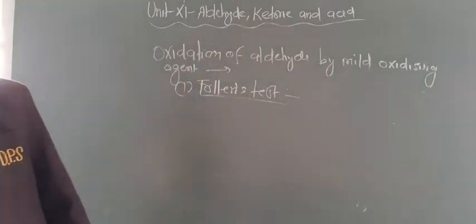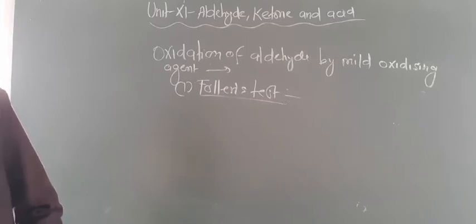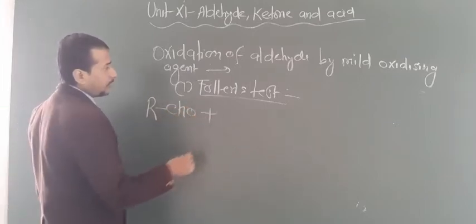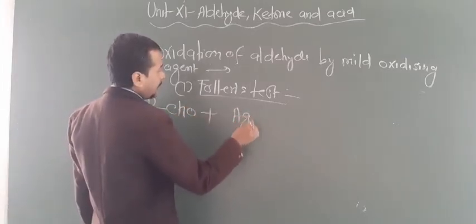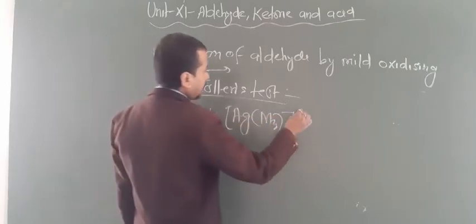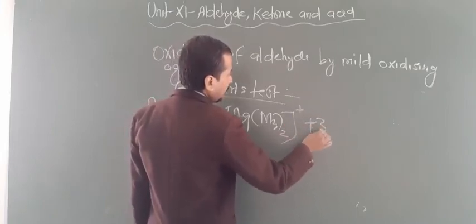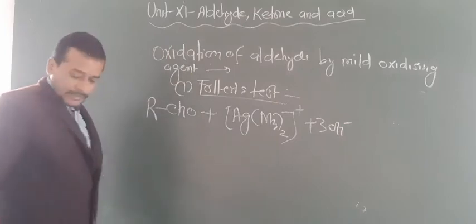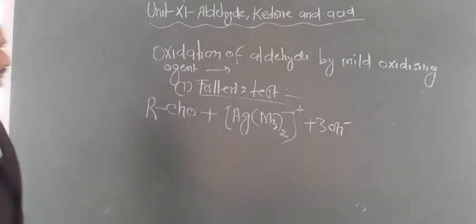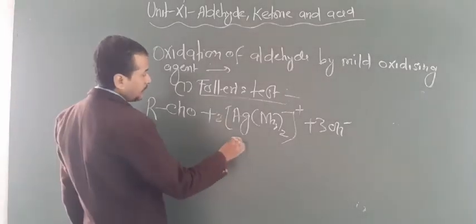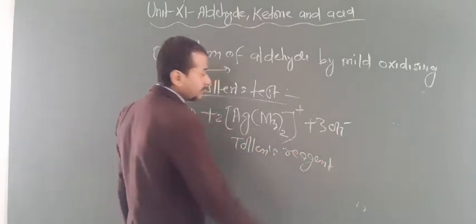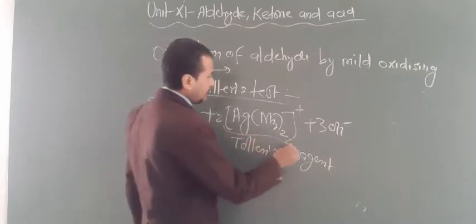So now look here, the reaction you have to write like this. Aldehyde you have taken, RCHO. Now it will react with Tollens reagent, that is [Ag(NH3)2]+ plus 3 OH minus. So these reagents are basically known as Tollens reagent.